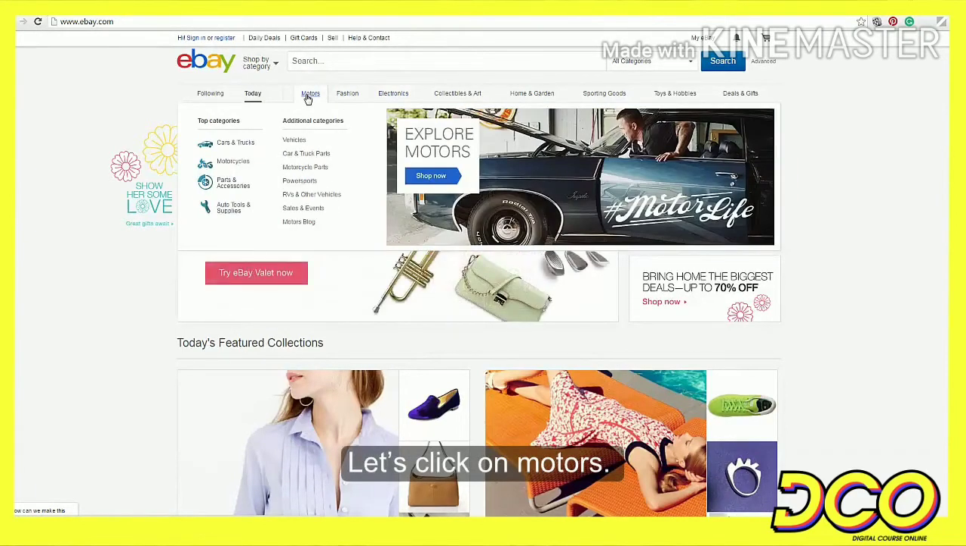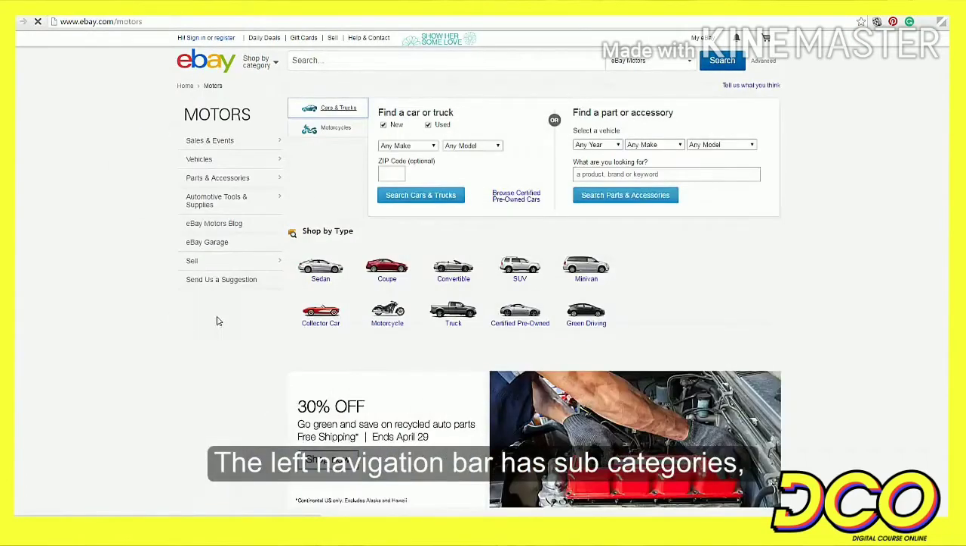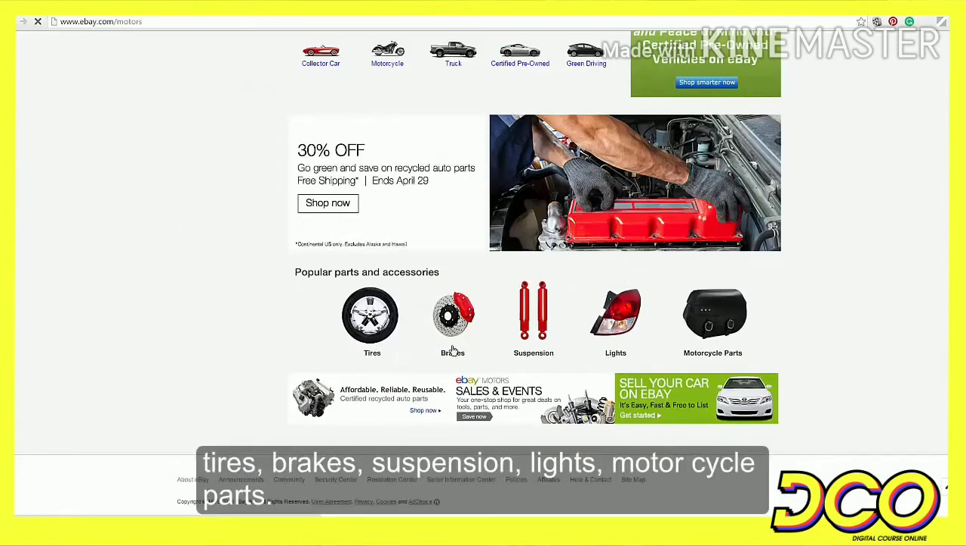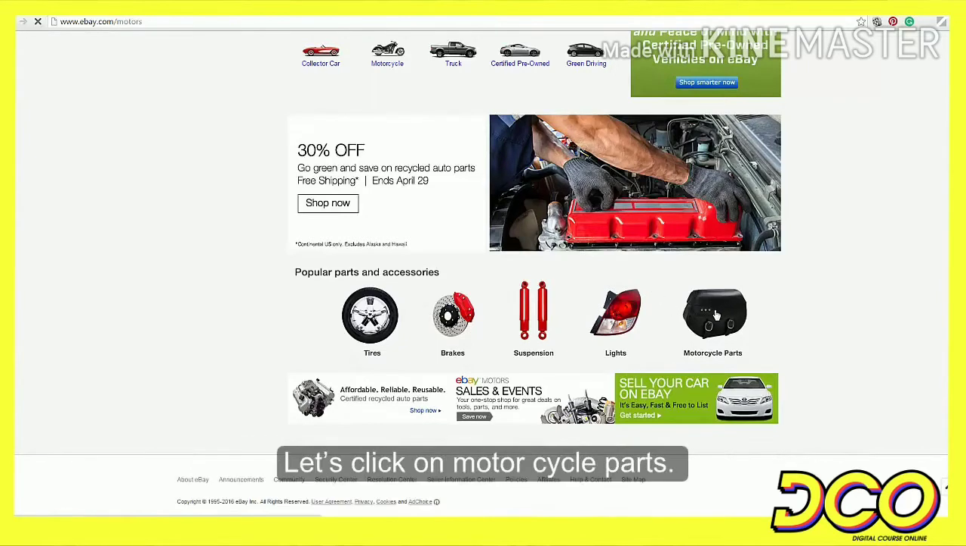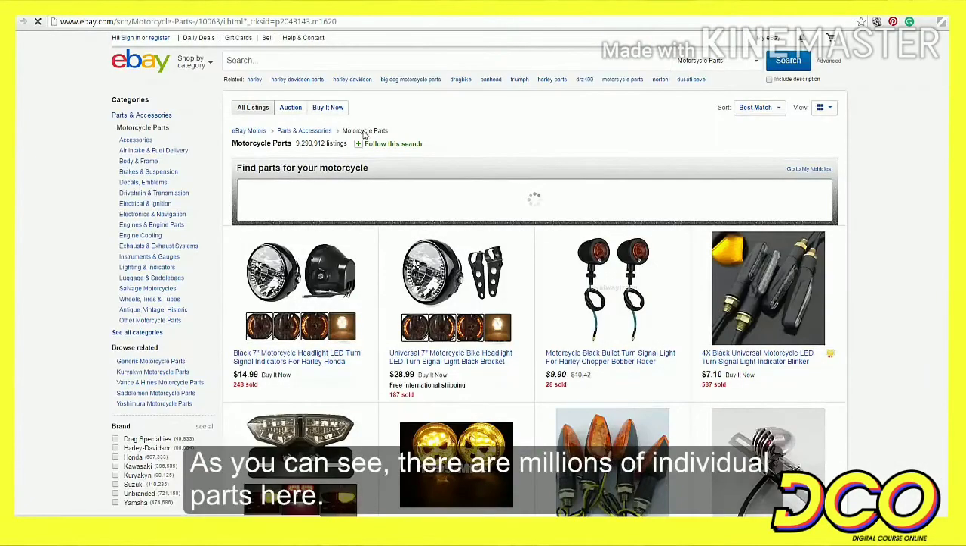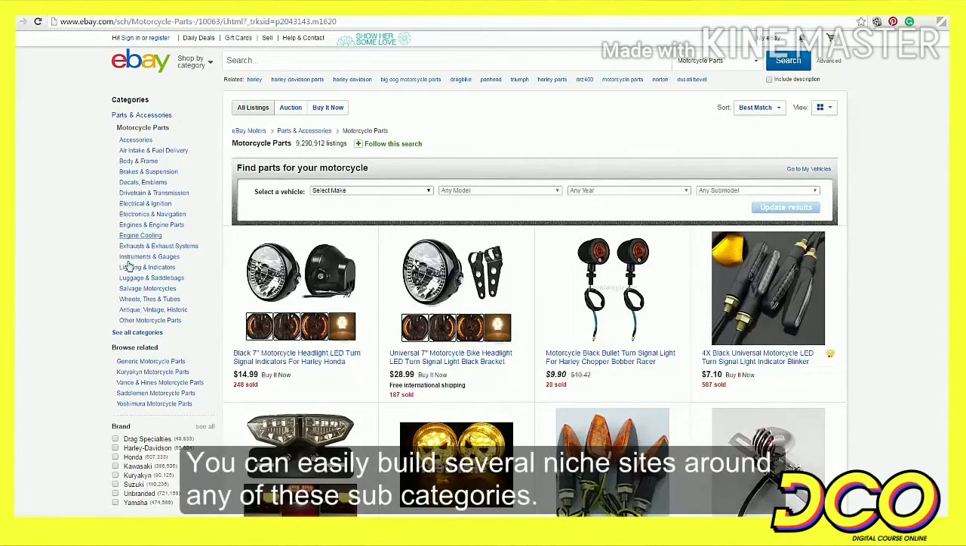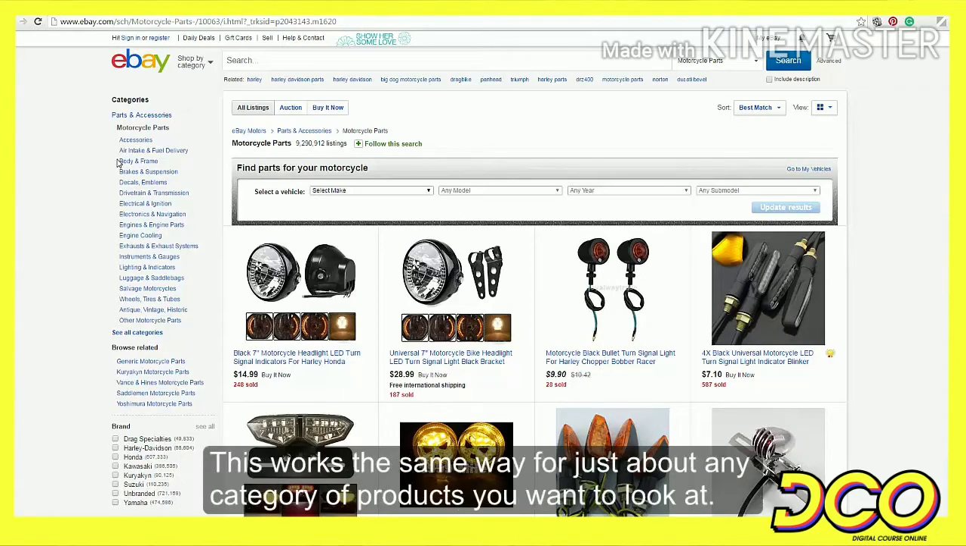Let's click on motors. The left navigation bar has subcategories and you can see several accessories here: tires, brakes, suspension, lights, motorcycle parts. Let's click on motorcycle parts. As you can see, there are millions of individual parts here. On the left, you see several subcategories. You can easily build several niche sites around any one of these subcategories. This works the same way for just about any category of products you want to look at.